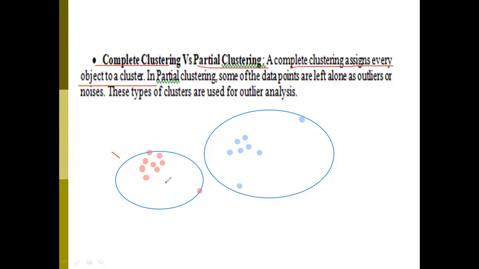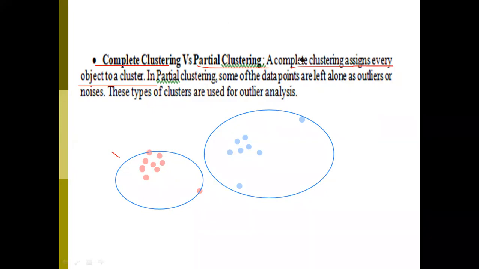Why? Because it's not possible to leave those data points alone. If you want to follow the complete clustering concept, then you should do this. And the second one is the same here, right? All the data points you can make into a single cluster. This is a complete clustering.